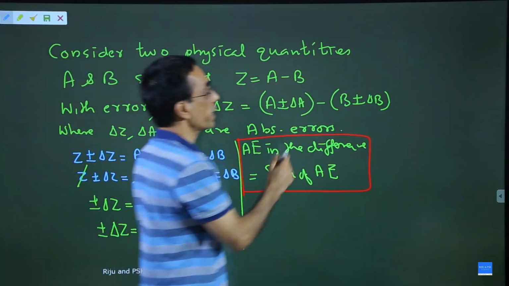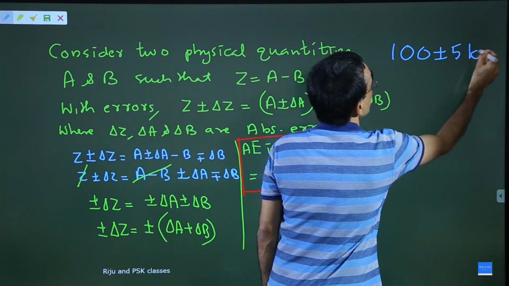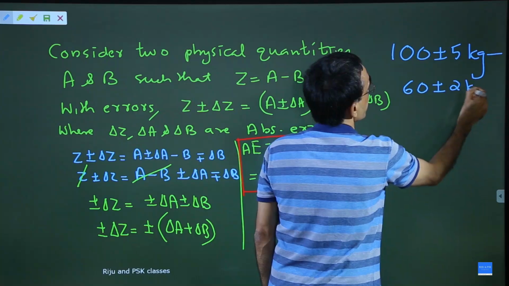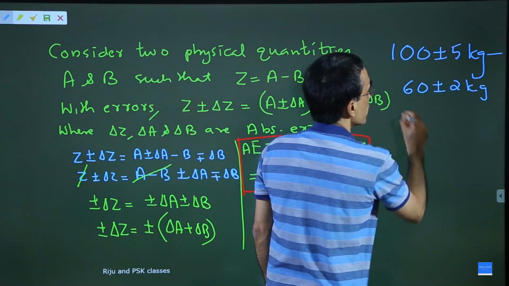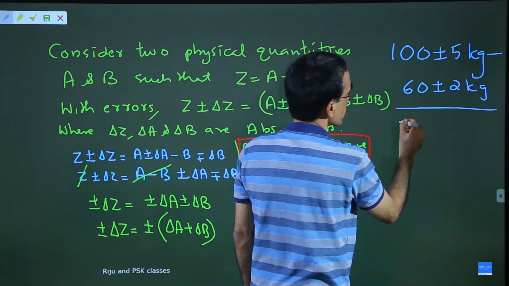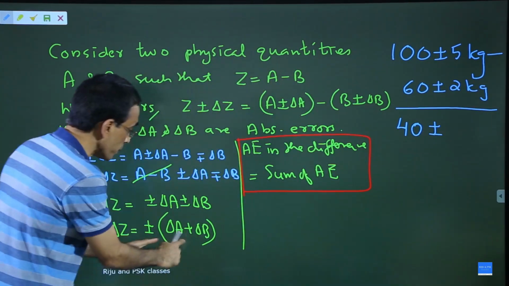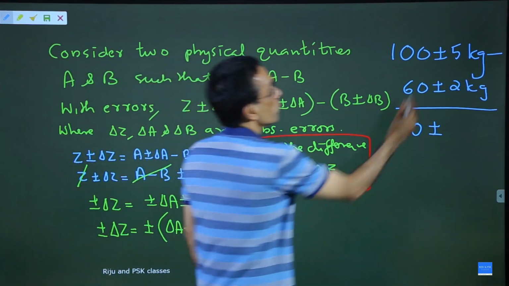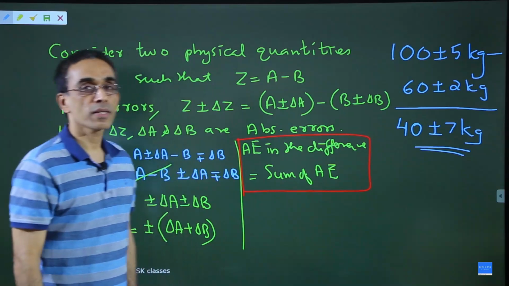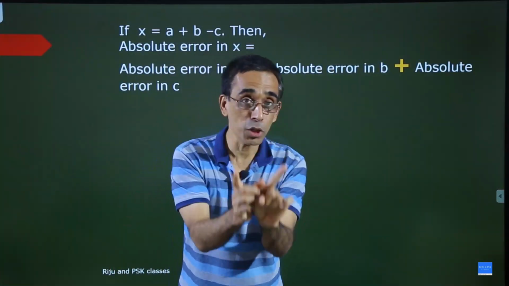Say there is 100 plus or minus 5 kilogram, subtract 60 plus or minus 2 kilogram. What to do? 100 minus 60 should be written, that should be 40, plus or minus. Error must be added. What is that error? 5 plus 2, 7 kilogram. Fine. So this is for doing numericals.